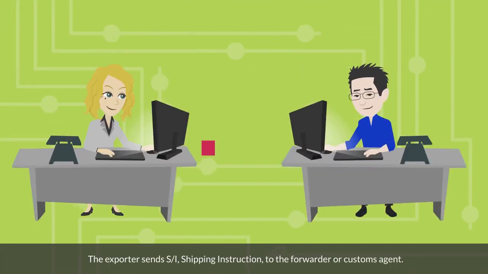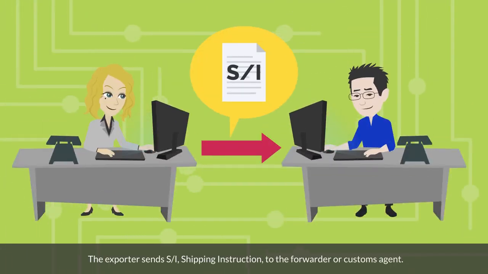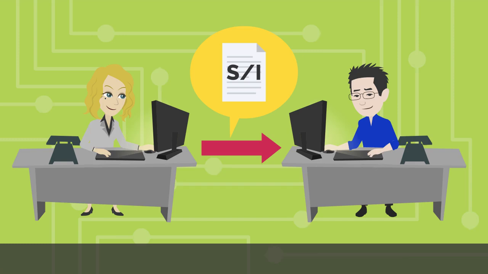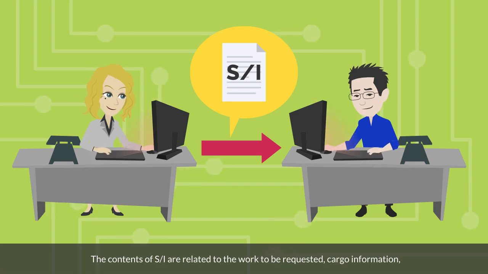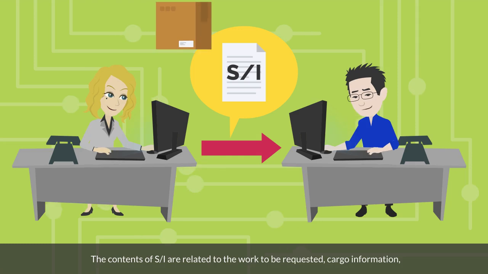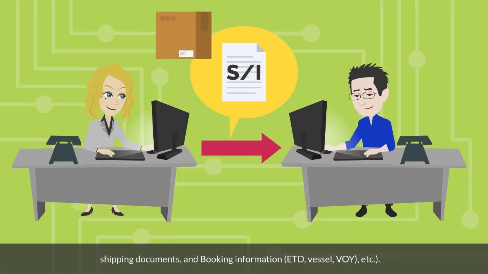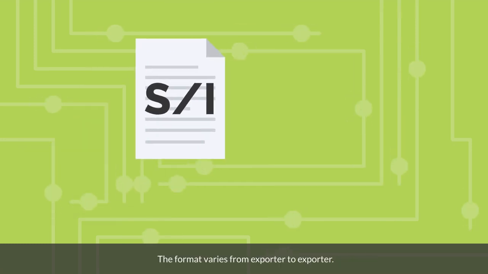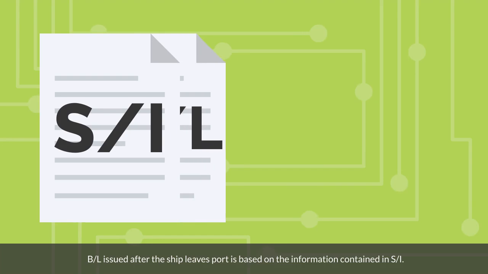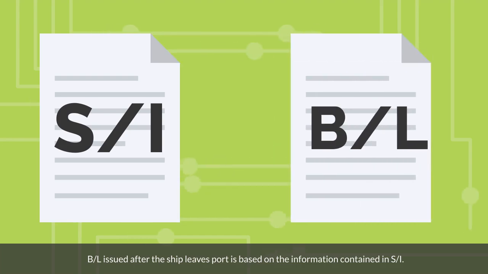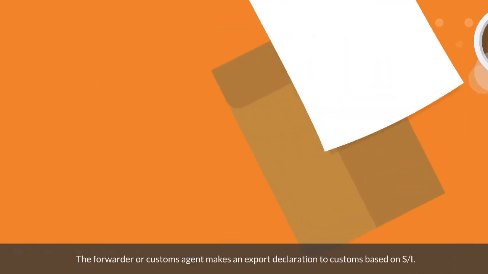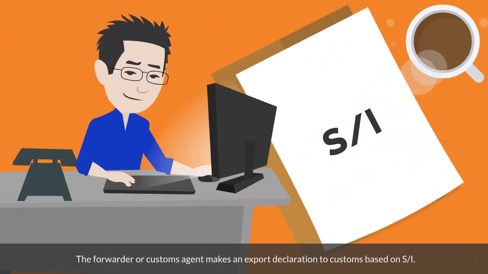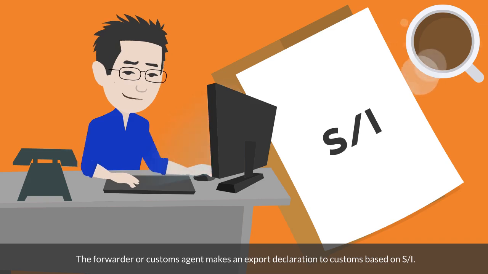The exporter sends SI, shipping instruction, to the forwarder or customs agent. The contents of SI are related to the work to be requested, cargo information, shipping documents, and booking information, ETD, vessel, voyage number, etc. The format varies from exporter to exporter. BL issued after the ship leaves port is based on the information contained in SI. The forwarder or customs agent makes an export declaration to customs based on SI.